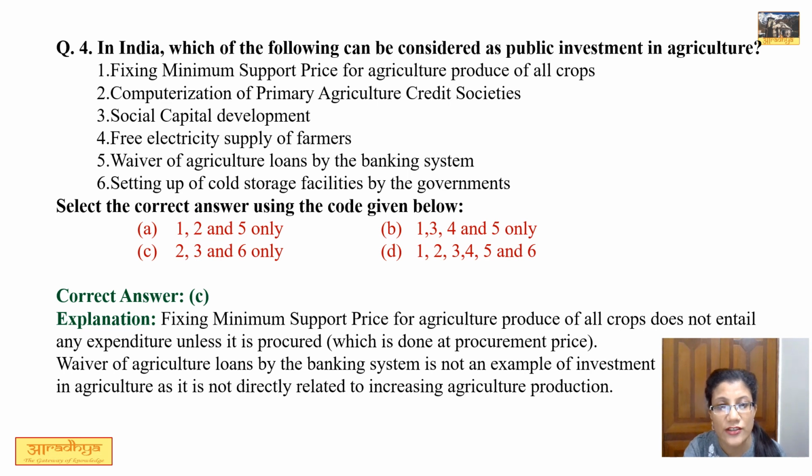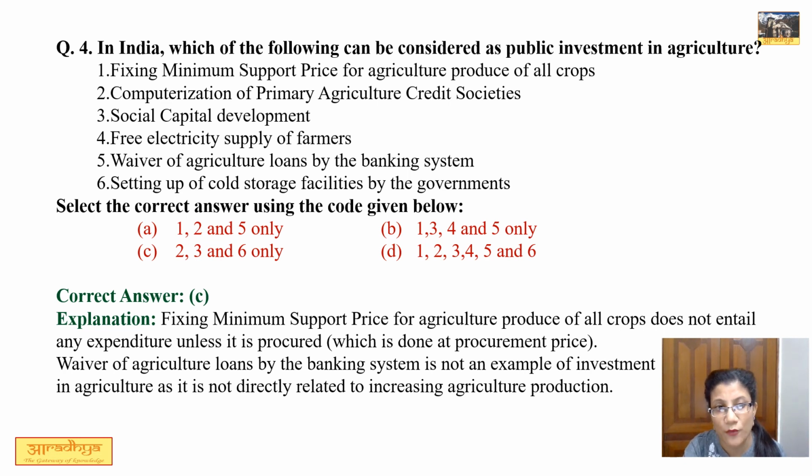Second, computerization of primary agricultural credit society. This option is correct. Third, social capital development. Of course this is correct. Fourth option, free electricity supply for farmers. This is not correct because you never know whether the farmer is using electricity only for agriculture production. Fifth option, waiver of agricultural loans by banking system. This will not come under the category of public investment in agriculture, because in any case, it might not increase the agricultural production.